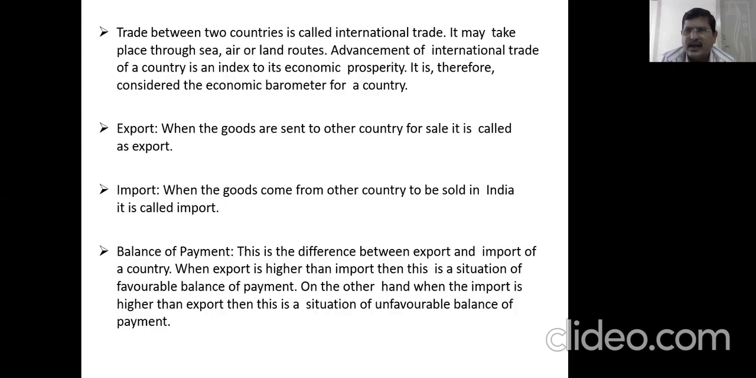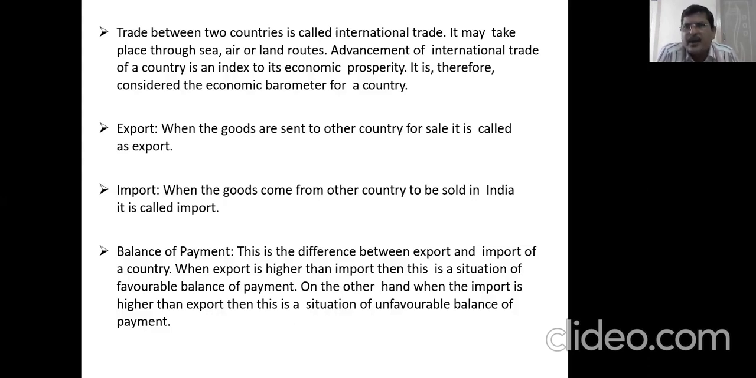Export: when goods are sent to another country for sale, it is called export. Import: when goods come from another country to be sold in India, it is called import. If we are buying any foreign goods, that is called imported. So when we are selling our goods outside the country, we are exporting. So there should be a balance. Always imports should be less and exports should be more